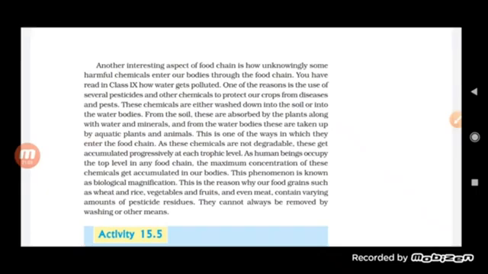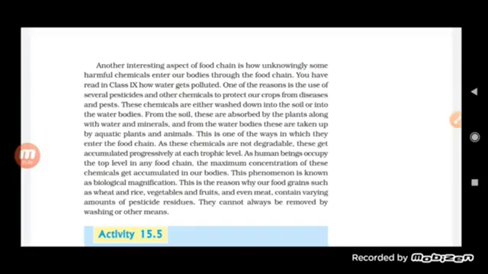This is why we do not use pesticides or insecticides. Earlier, DDT was used as a pesticide, and when it was released, it mixed with the soil and was used by the plants.